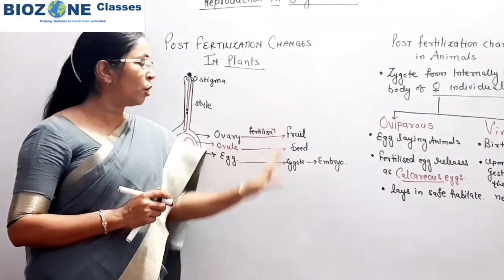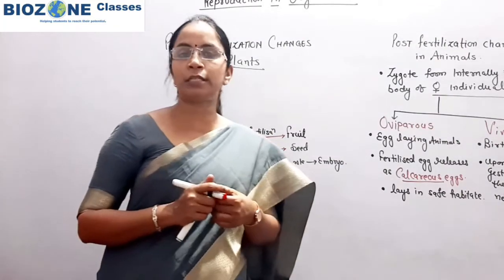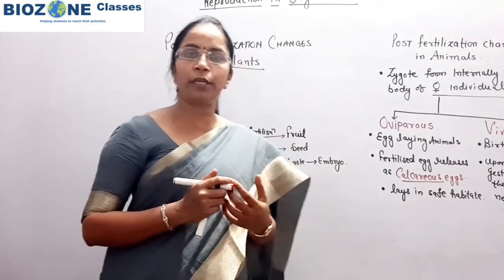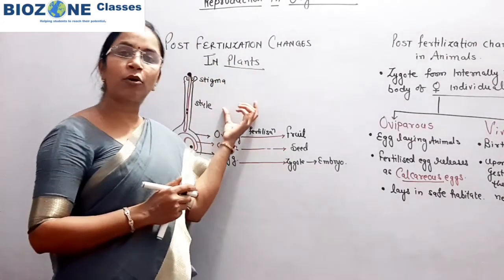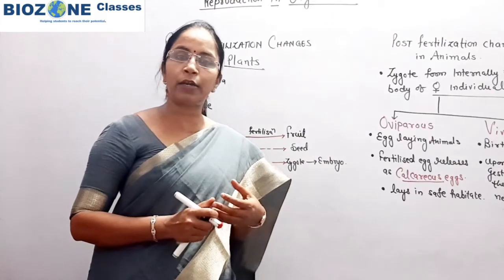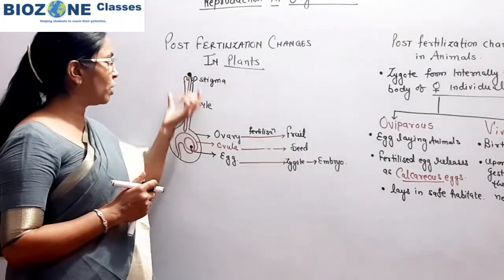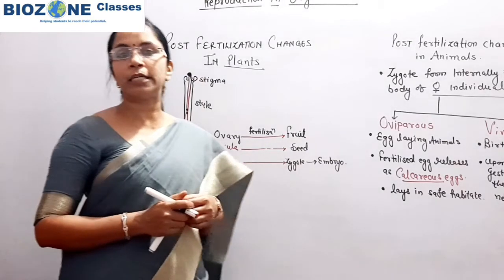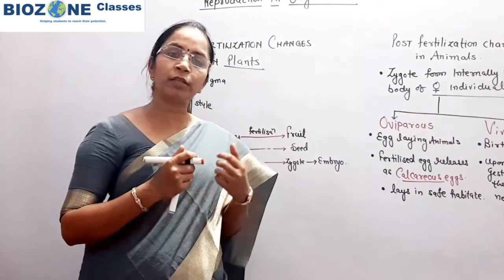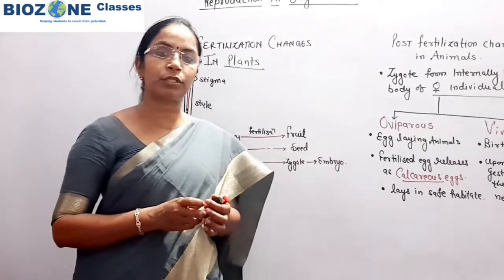Now one question is provided there: when pollination takes place, the rest of the parts of the flower, that is calyx, corolla and androecium, generally get shed off. Only the gynoecium remains in the plant after pollination. So one question is, in which family is the calyx persistent?